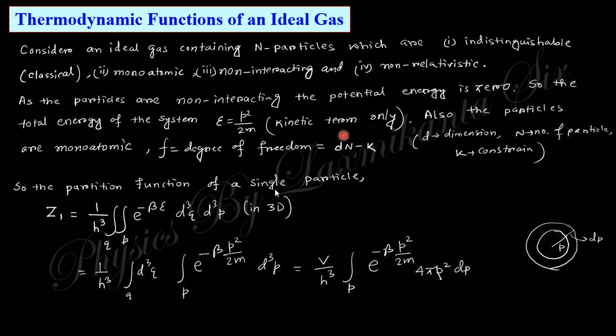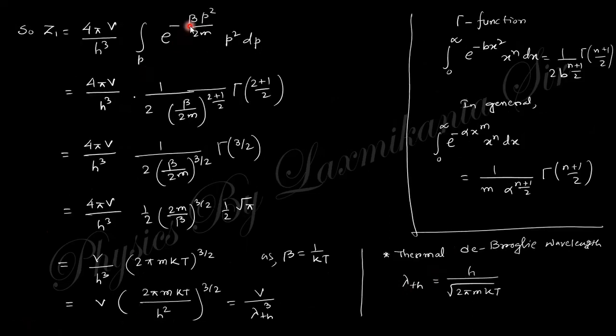So the partition function of a single particle will be, in 3 dimensions, 1 by h cube, integration in the 3 dimensions like that. Put this value of energy, p square by 2m. This gives you the spatial volume, and this is the momentum. The volume in momentum space will be like that, 4 pi p square dp. If you integrate with the help of the gamma function, you will obtain this type of expression. Finally, you will get this expression.